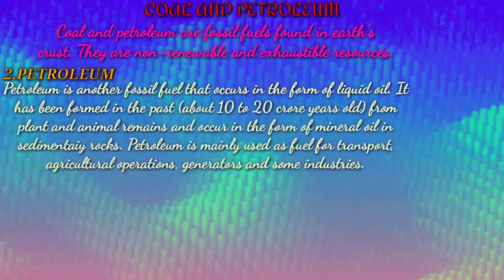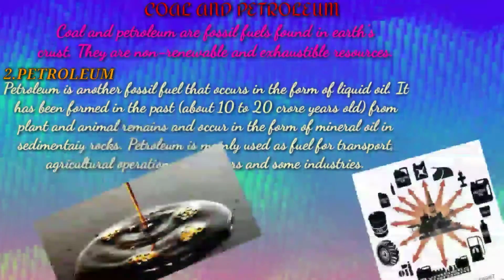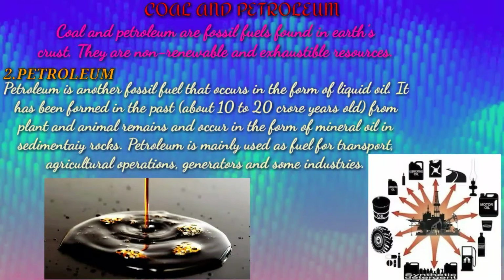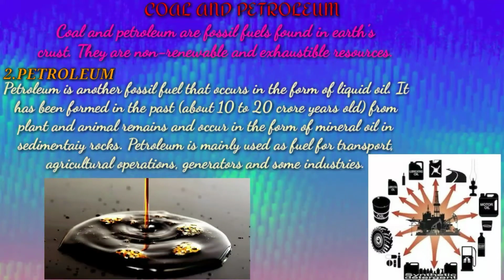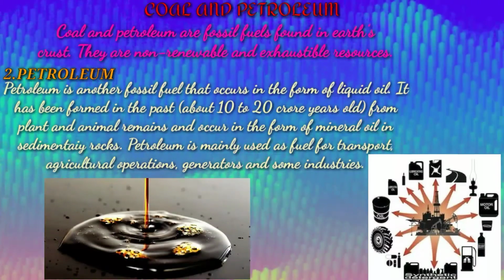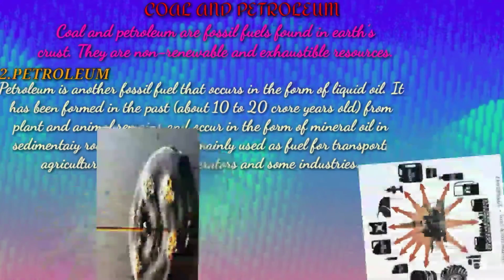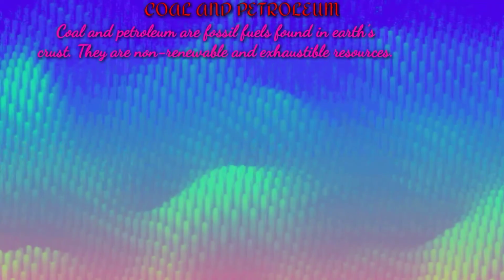Petroleum is another fossil fuel that occurs in the form of liquid oil. It has been formed in the past about 10 to 20 crore years ago, from plant and animal remains and occurs in the form of mineral oil in sedimentary rocks. Petroleum is mainly used as fuel for transport, agricultural operations, generators and some industries.